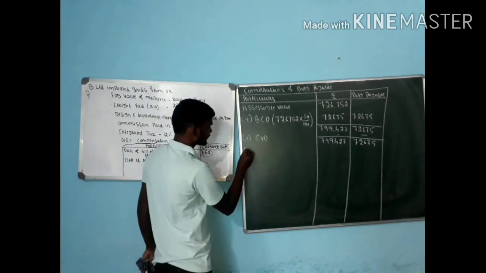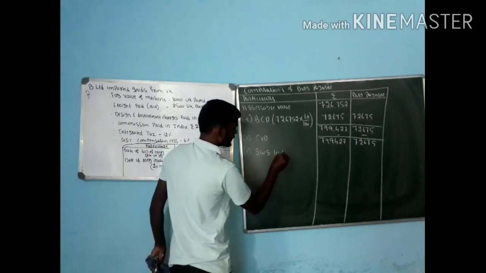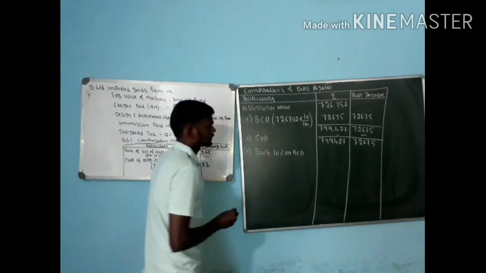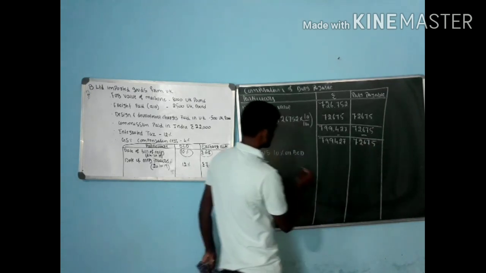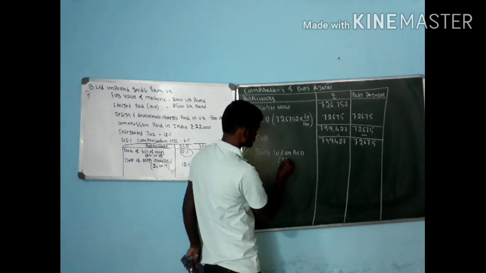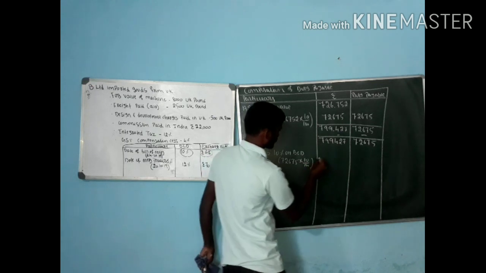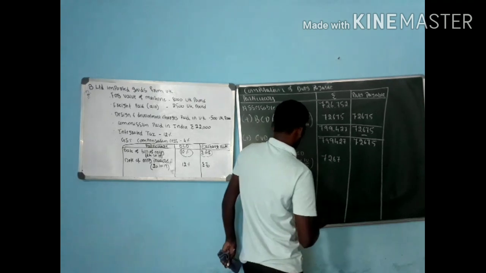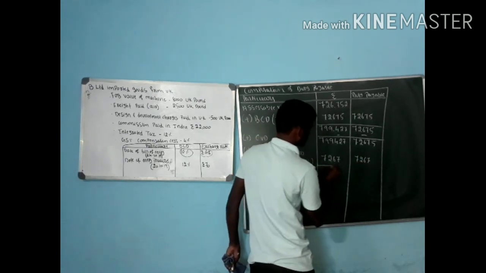Next we compute the social welfare surcharge, that is 10% on the BCD amount. 72,675 into 10% is 7,267.5, so 7,267.